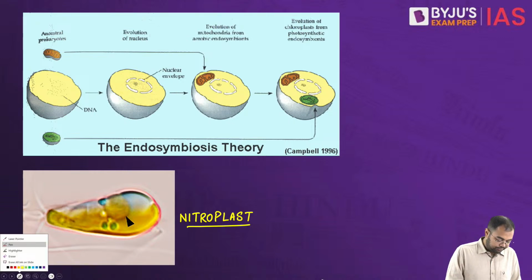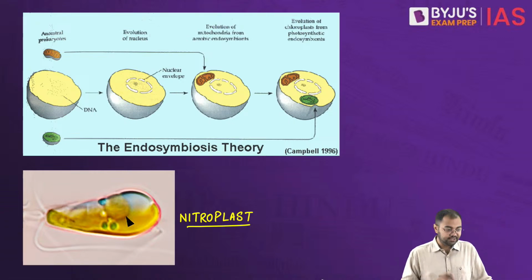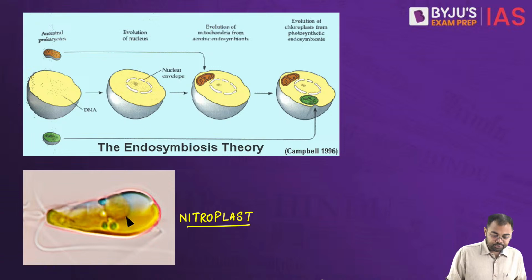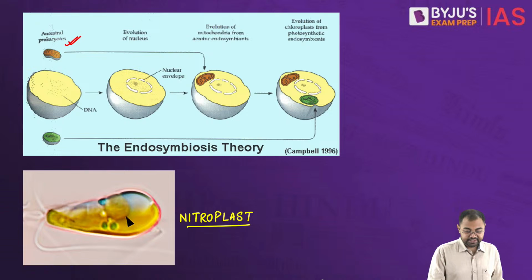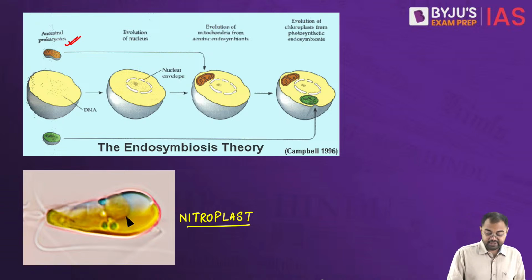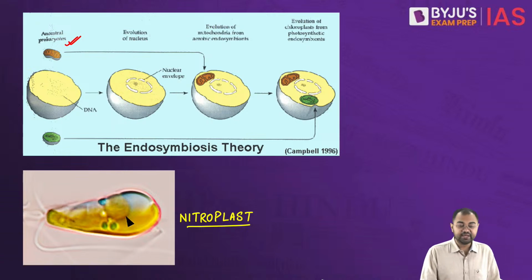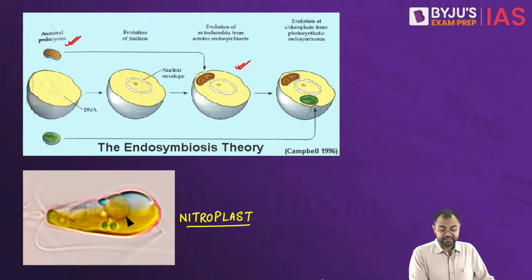So if you look at the first figure that we have right here, this is something that might have happened, that the ancestral prokaryotic cell basically might have gotten integrated with a eukaryotic cell, and started living in a symbiotic relationship.